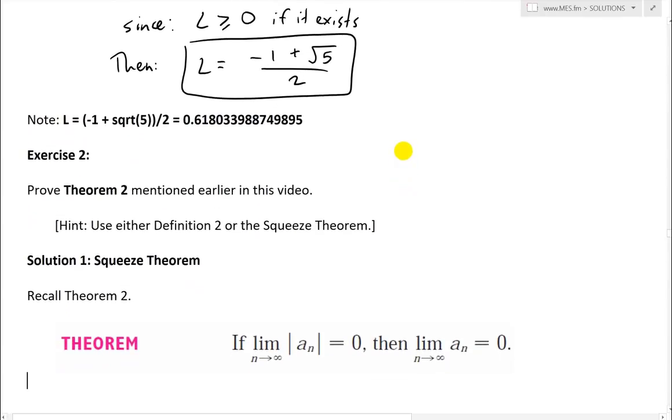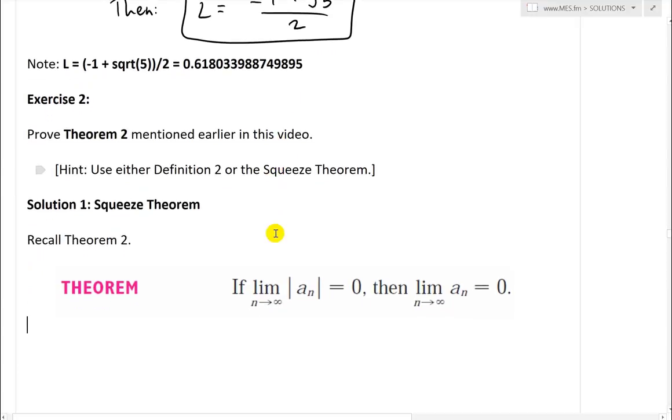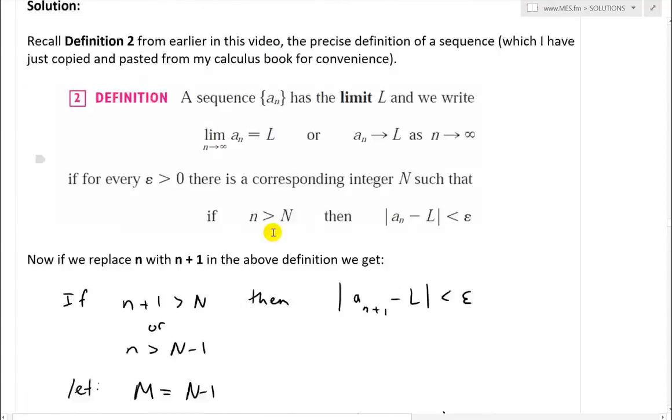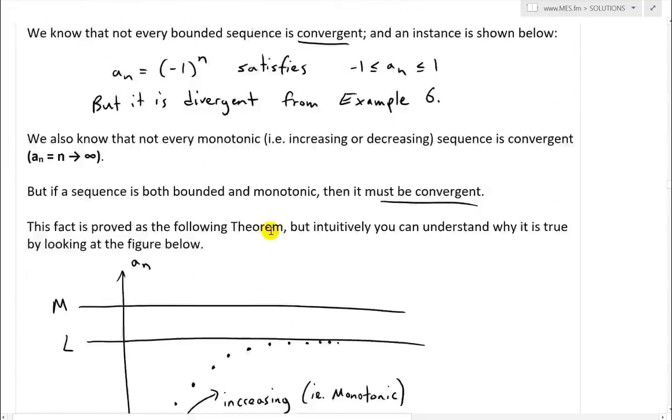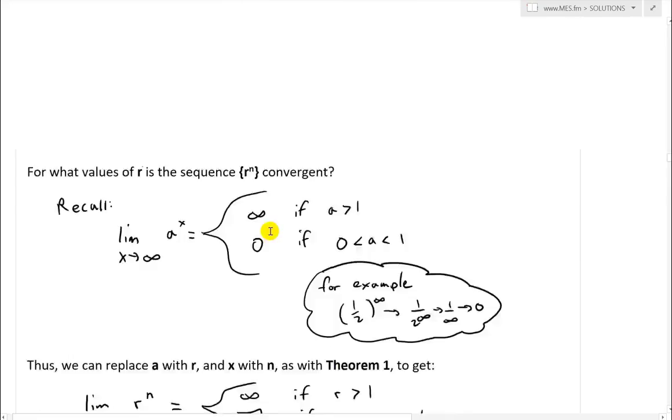So now let's look at exercise 2, and this one states, prove theorem 2 mentioned earlier in this video. We're given a hint: use either definition 2 or the squeeze theorem. Here is theorem 2, I just copied and pasted. Let's just scroll up to see where this was found. Where's theorem 2? How far away is it? Just want to see where it was.